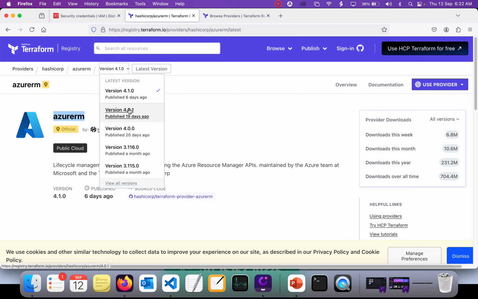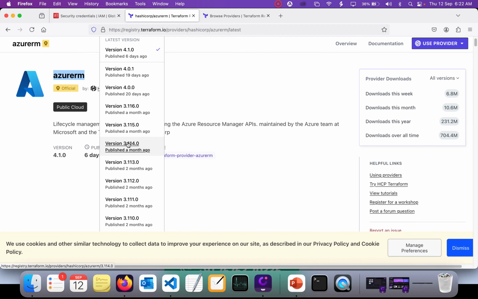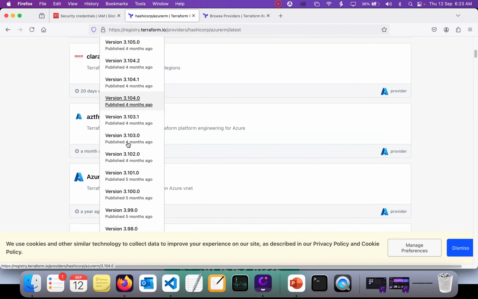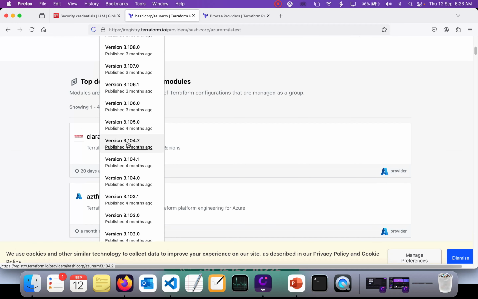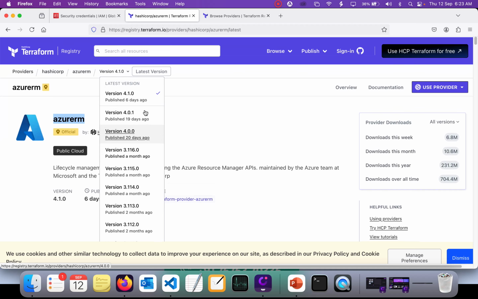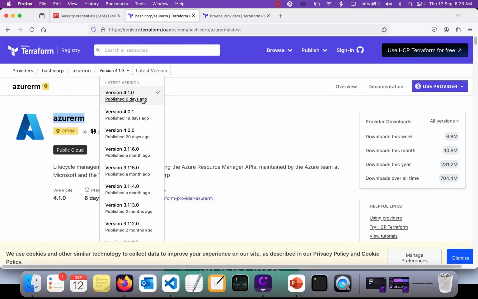We have a lot of versions. If you click here, you can see a lot of versions which we can use, and each version has different features included. As a best practice, it's better to use the latest version for any provider you use.